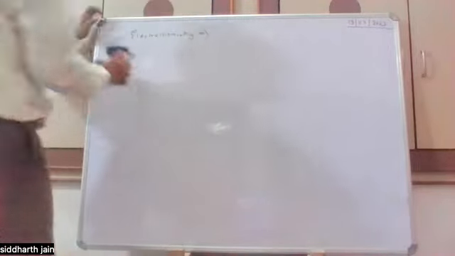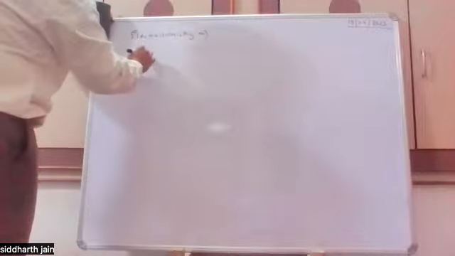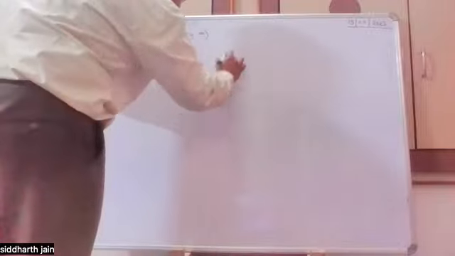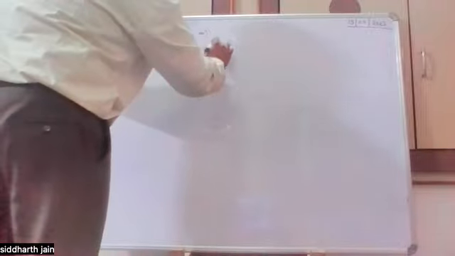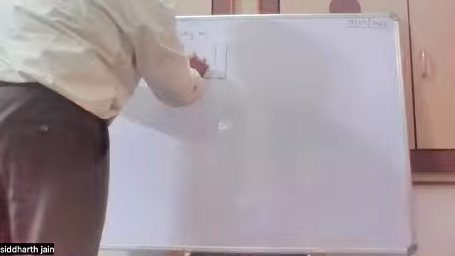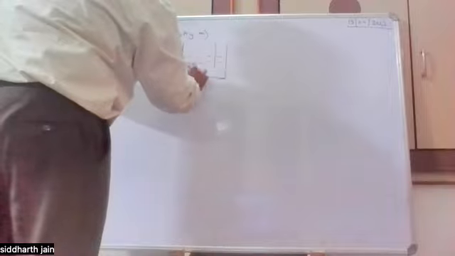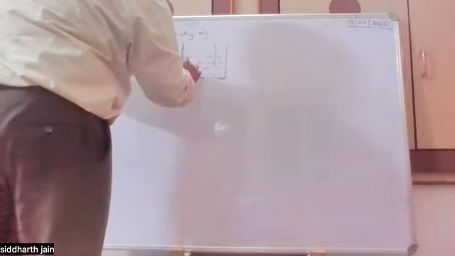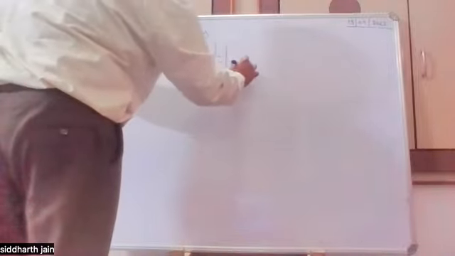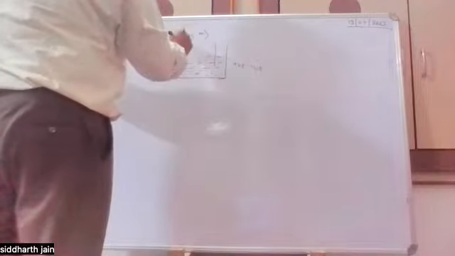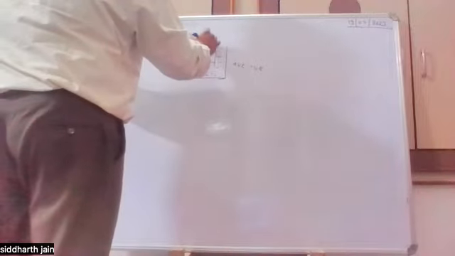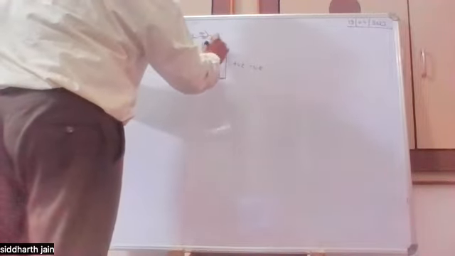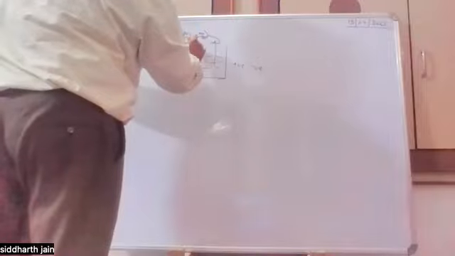Sir, you can define a cell as follows. In a cell, we have two electrodes dipped in a solution of electrolyte. The electrolyte has both positive and negative ions, and the electrodes are connected to a battery, where one electrode is positively charged and the other is negatively charged.